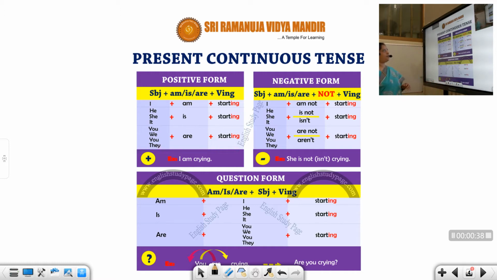Okay. As we already know, I have told you previously also, present continuous tense has a positive form, a negative form and a question form. You can see here, for present simple, you don't have any auxiliary verbs. You only have the verb form, the V1 form. I start. But here you can say, I am starting. Can you see these auxiliary verbs? I am starting. He is, she is, it is starting. You are, we are. Again for plural, you are, they are starting.